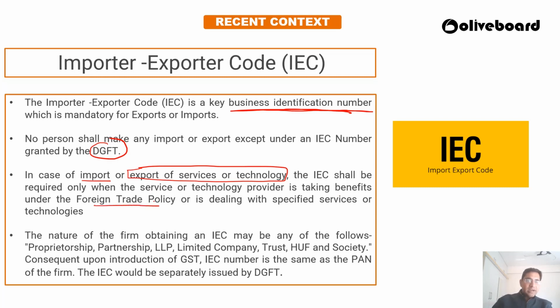So the IEC shall be required only when the service or technology provider is taking benefit under the foreign trade policy. Any firm doing import and export in services and technology needs the import export code only when taking benefit of the FTP, or dealing with specified services and technologies. Which firms can take the IEC code? Proprietorships, partnerships, limited liability partnerships, limited companies, trusts, HUFs and societies.